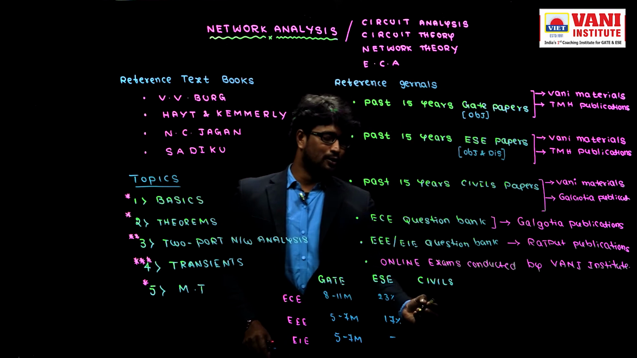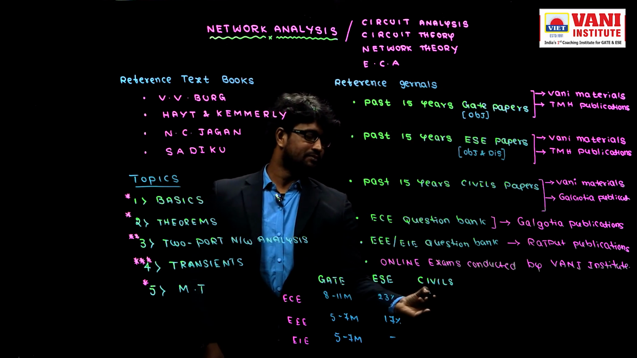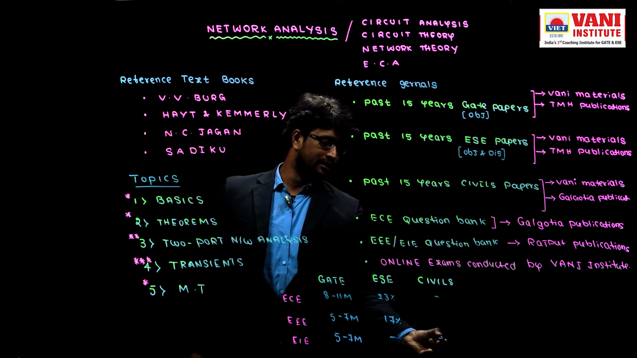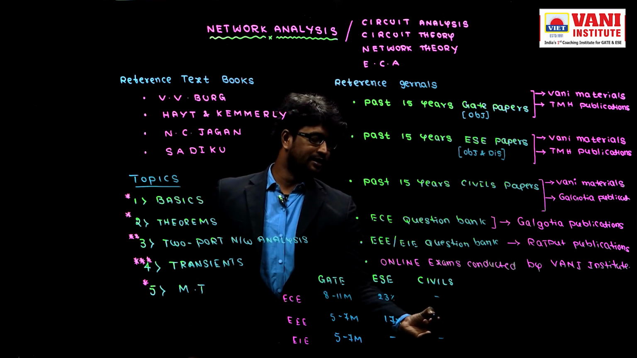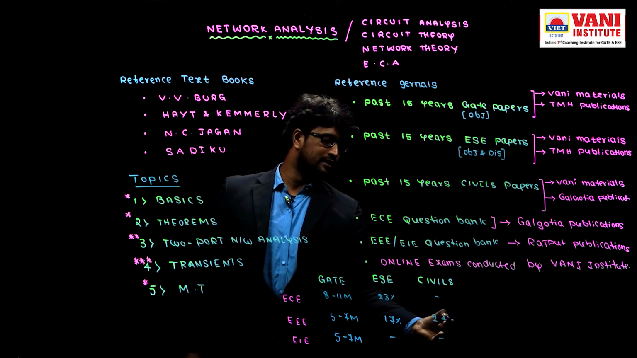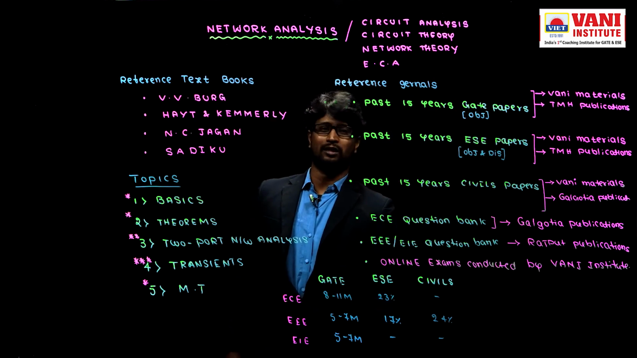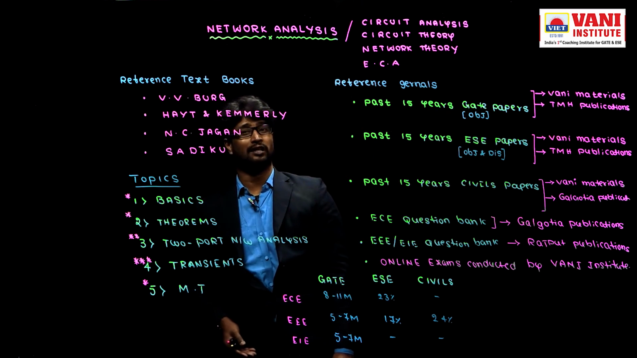So that's why I don't want to discuss the priority for each stream here. Here the priority is that 24% of the paper is covered from network analysis. That is the importance of network analysis.